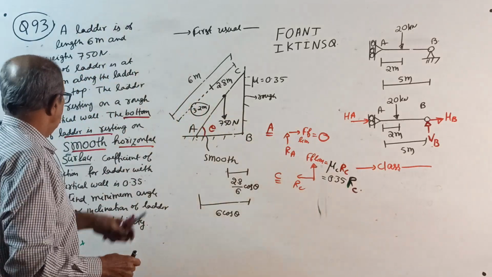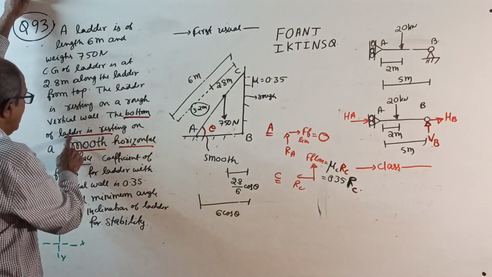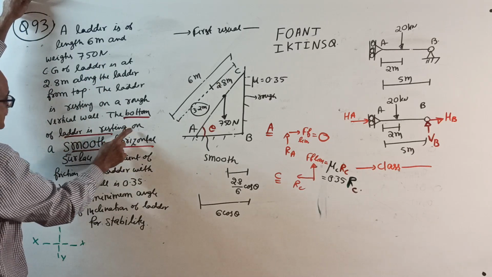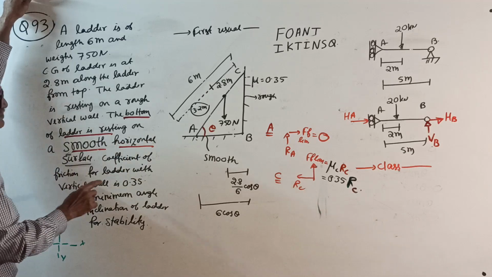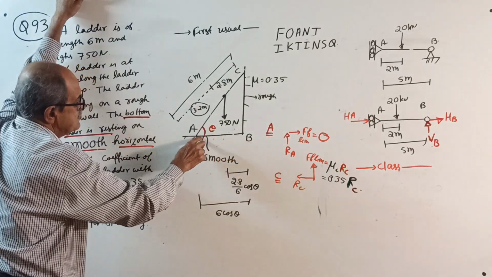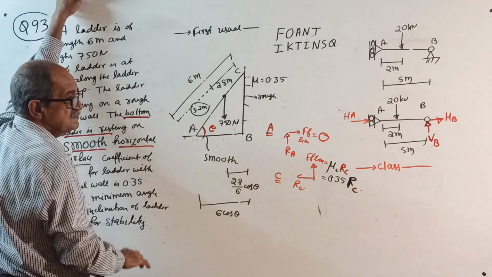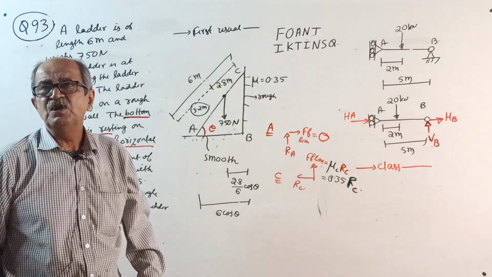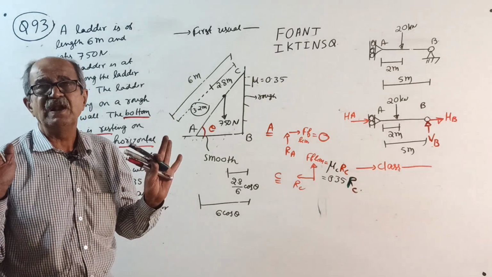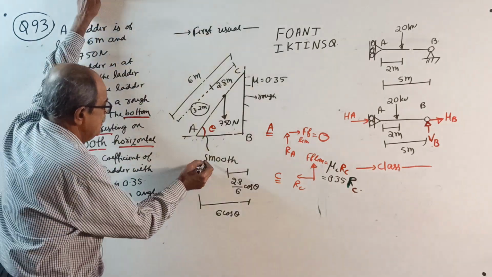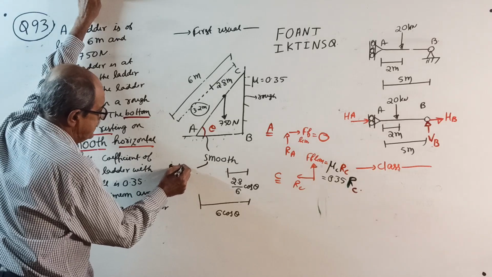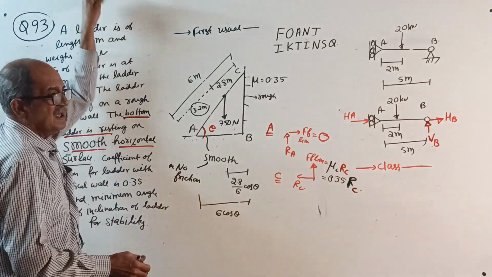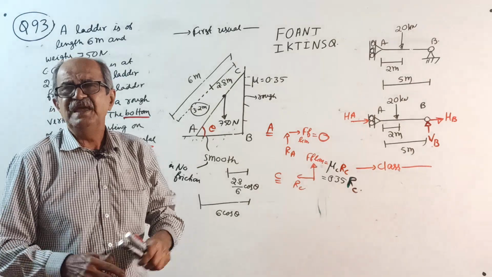Now, the bottom of the ladder is resting on a smooth horizontal surface. Very important. This is a smooth surface. Maybe some mosaic floor or a fully oiled surface, anything, smooth is given. So remember, smooth given means no friction possible. Theoretically, but practically, a little friction will be there. They want to ignore it.